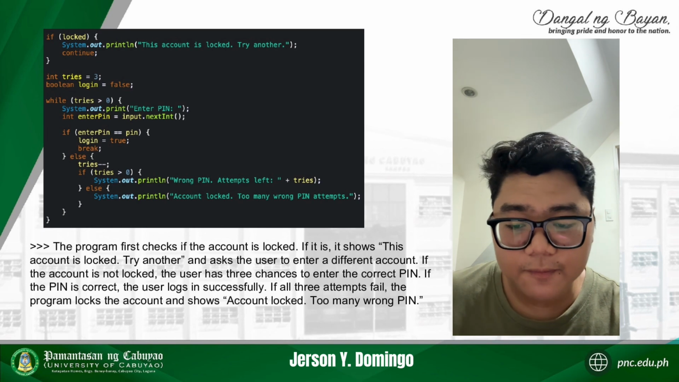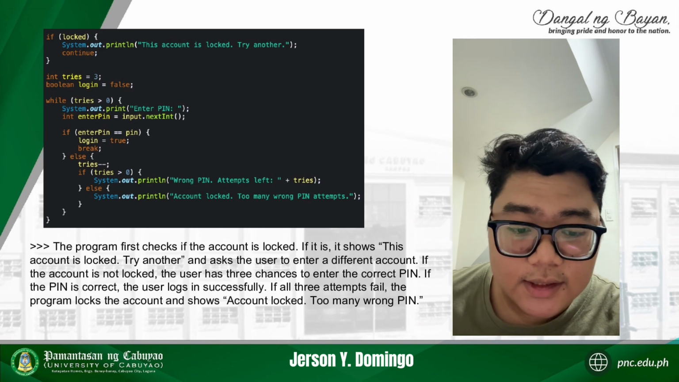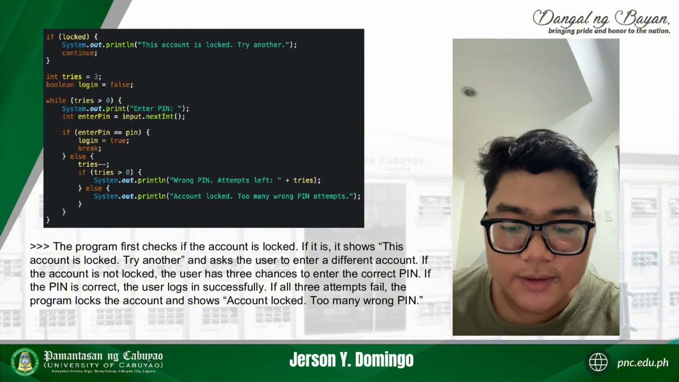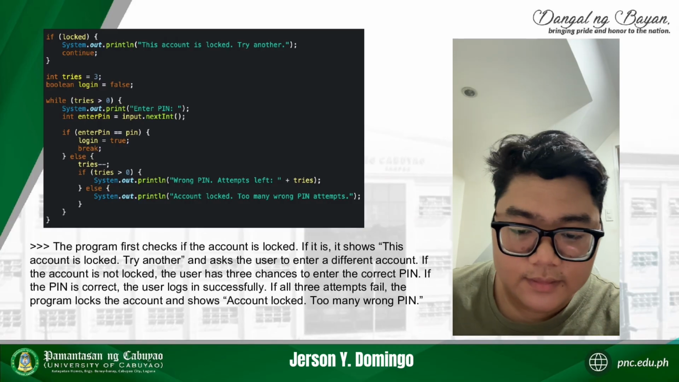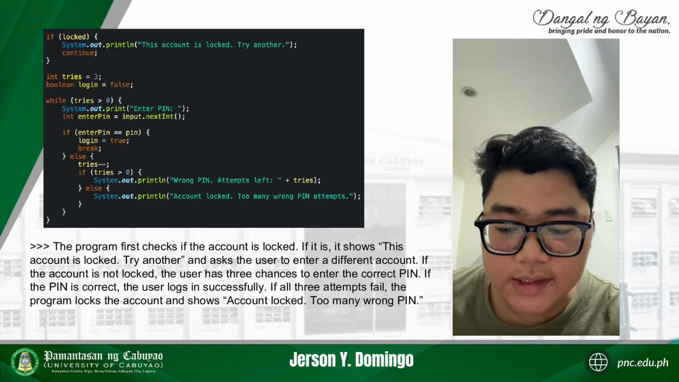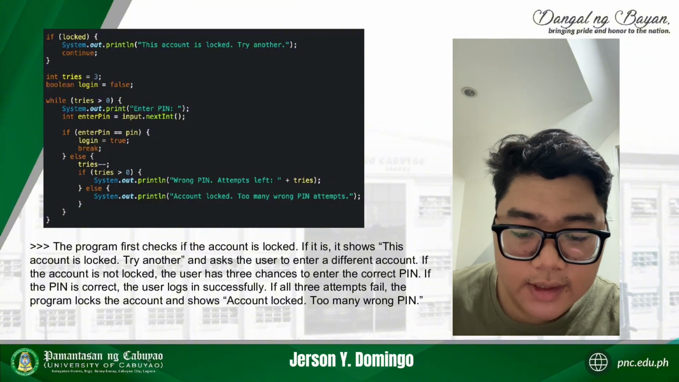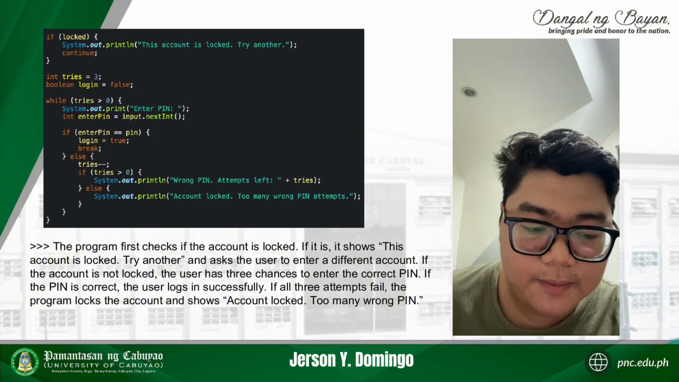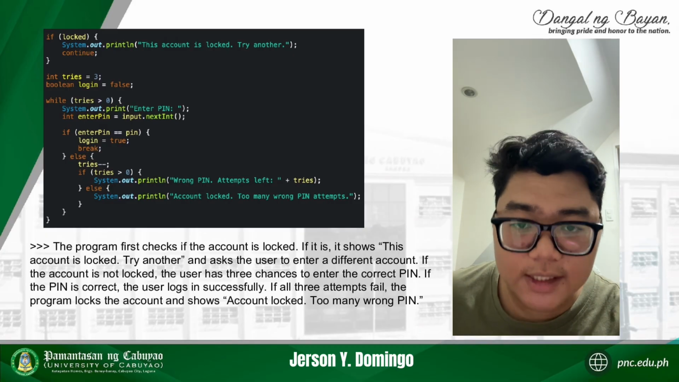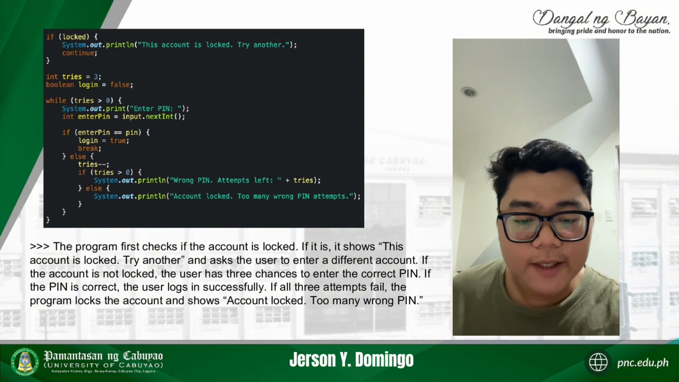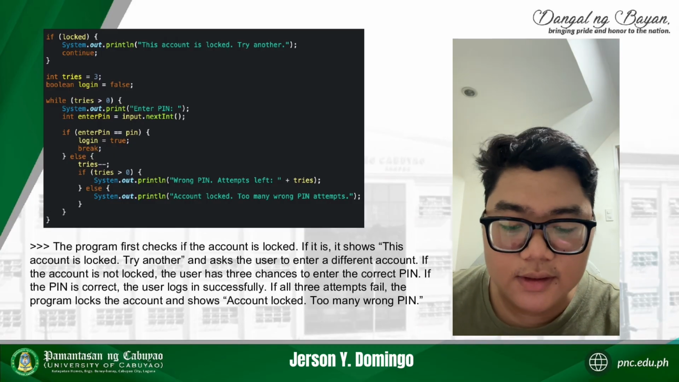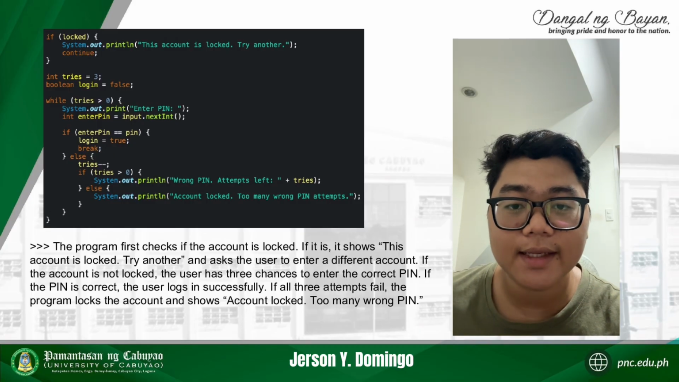Next, the program first checks if the account is locked. If it is, it shows "This account is locked. Try another one," and asks the user to enter a different account. If the account is not locked, the user has 3 chances to enter the correct PIN. If the PIN is correct, the user logs in successfully. If all three attempts fail, the program locks the account and shows "Account locked. Too many wrong PIN attempts."